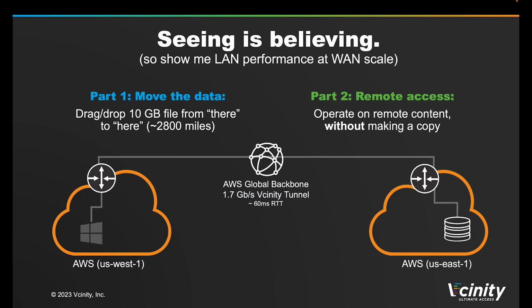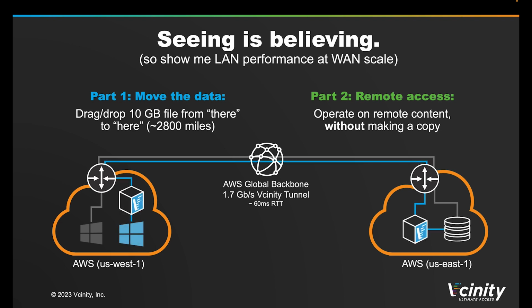Now, we'd like to wrap this up with a demonstration of the Vcinity solution. Soon I'll be sharing 2 screens. Both are Windows clients sitting in AWS West 1 in Northern California. One has a gray wallpaper and has a mapped network drive from a share in US East 1, Northern Virginia, across AWS's global backbone at roughly 60 milliseconds.